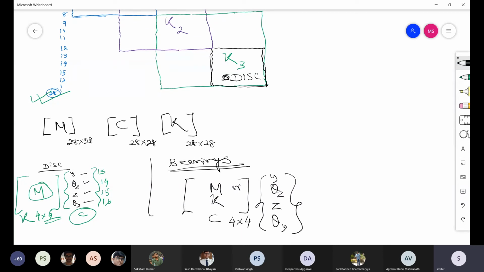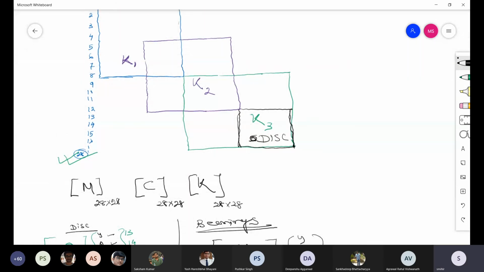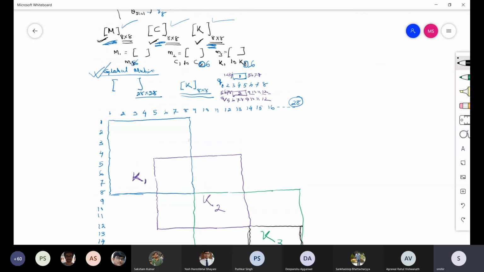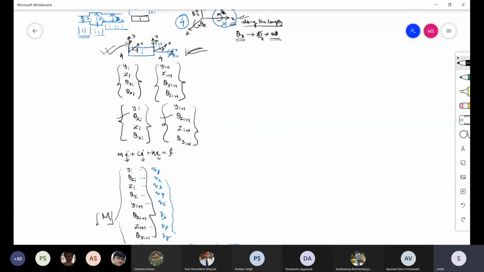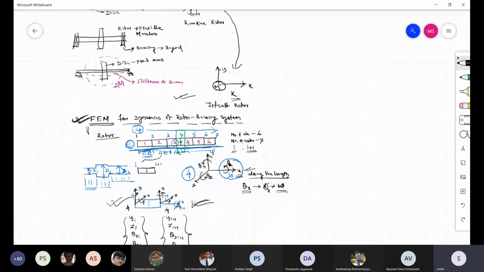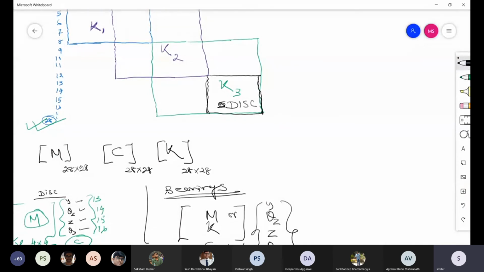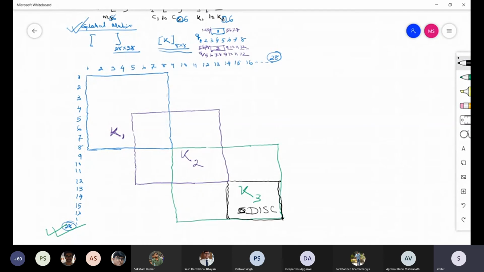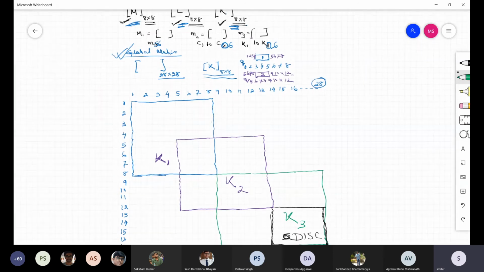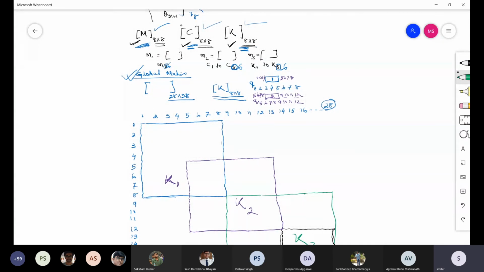Now for our particular case, bearings are mounted at the end. So the first bearing, bearing 1, you have to add at the first end. And bearing 2, you have to add at the second end. So you have to generate this 4 by 4 matrix for bearing 1 and 2 based on the bearing properties, and then you add at node number 1. So if you want to add the bearing at node number 1, this 4 by 4 matrix, whether it is for stiffness or mass or damping, you add it here. So this is B1, bearing 1.